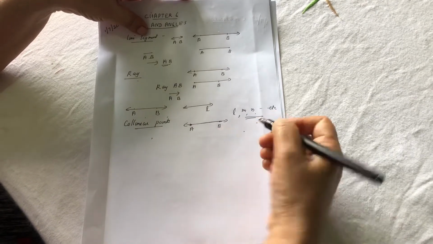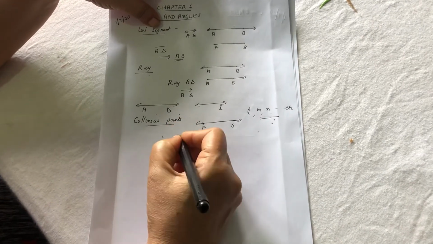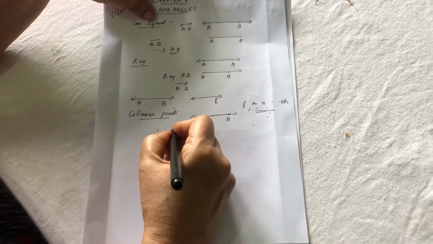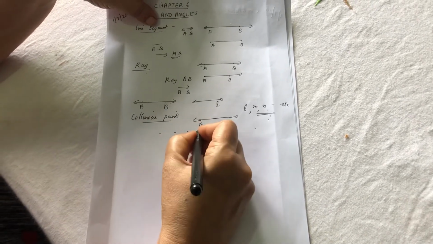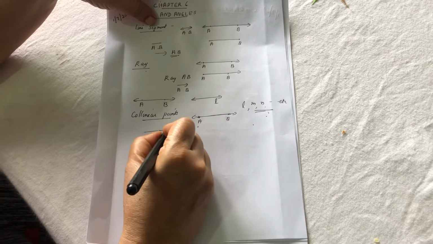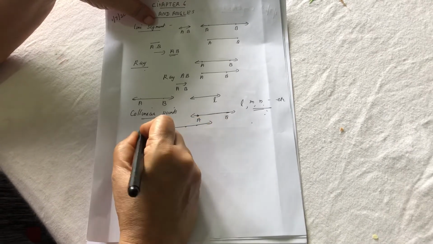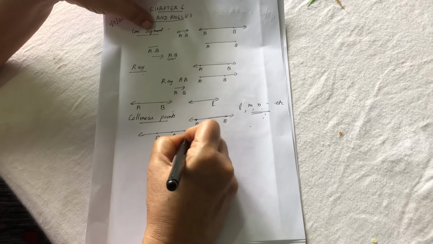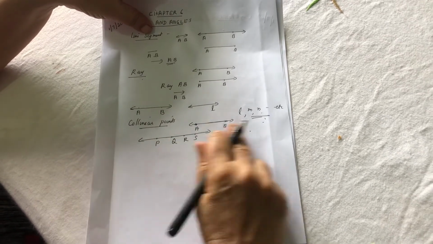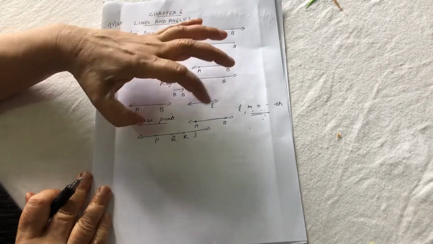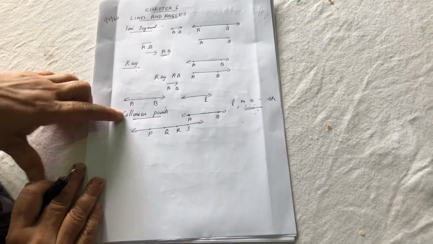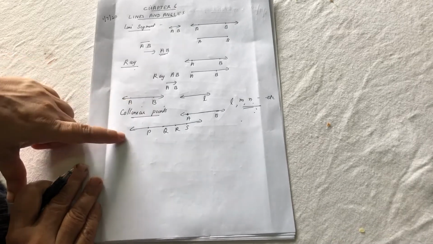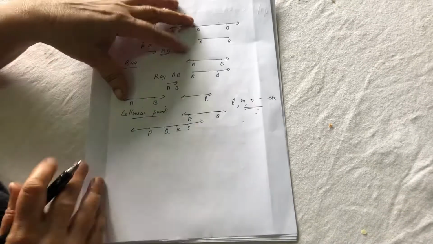But when you are considering three or more points, if they are lying on the same line, P, Q, R, S, all these four points are lying on the same line. Three or more points lying on the same line are called collinear points. If they are not lying on the same line, they are called non-collinear points.